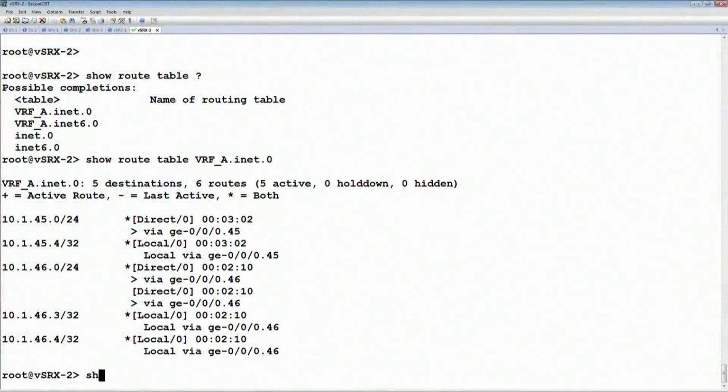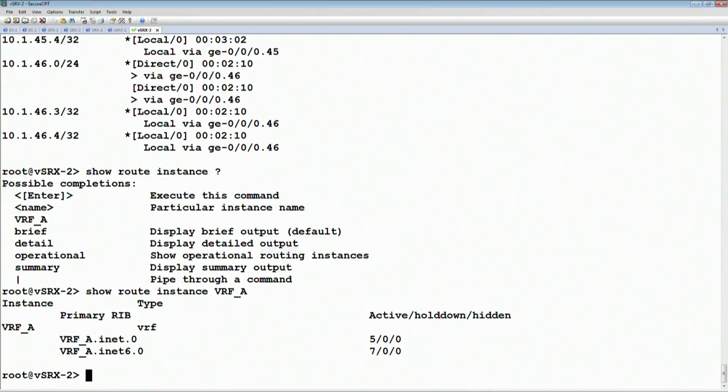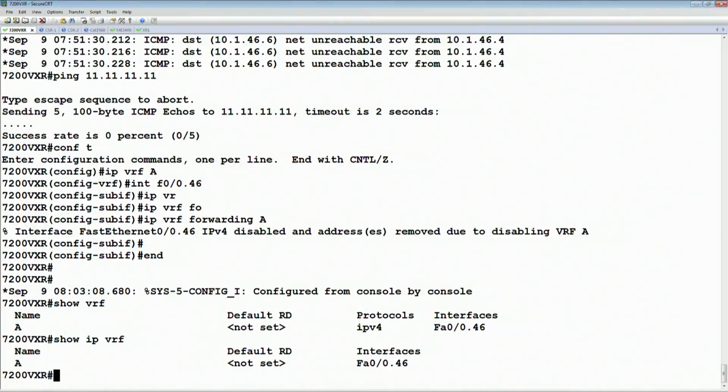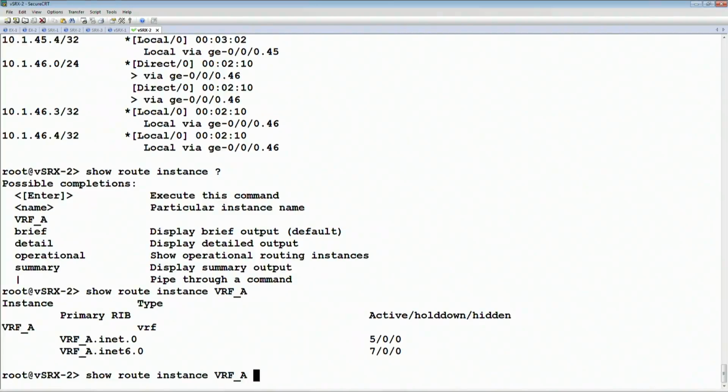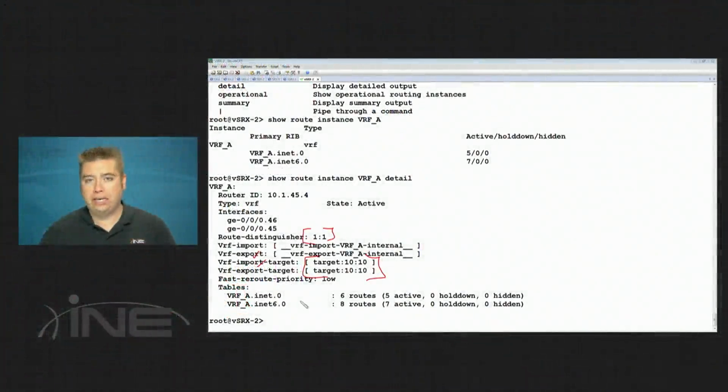We can also say show route instance and then the VRF. This is essentially the equivalent of in IOS where you just say show vrf or show ip vrf. If we show the VRF instance detail, this also tells you things like the import-export policy. This is going to be useful for the MPLS L3 VPN config. So what's the route distinguisher, what's the route target import and export policy? But right now, since we're not running MPLS, just regular IP routing, these values aren't used for anything. It's basically just a placeholder.